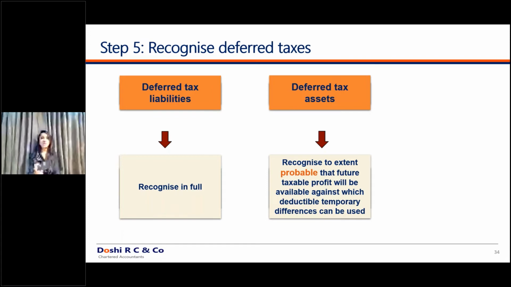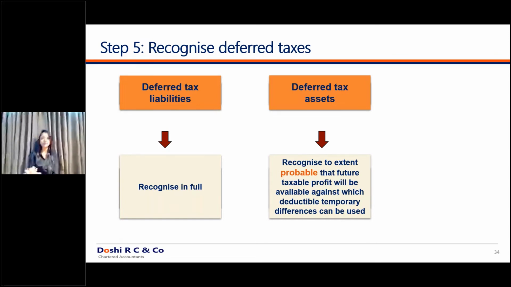Probable means more than 50%. Even if there is a more likely chance that future profits will be available against which this DTA can be subsumed, then you can recognize the DTA. Under Indian GAAP, you had a very strict criteria of virtual certainty for deferred tax on losses and carried forward depreciation. At that point in time under Indian GAAP, you required management to give the exact forecast. You required the contracts on hand for recognizing the DTA on the losses and the accumulated depreciation.